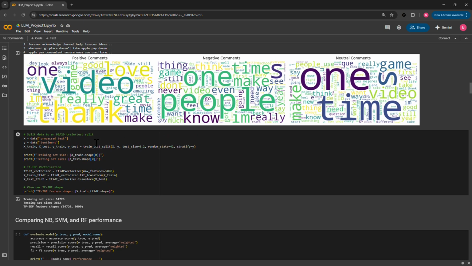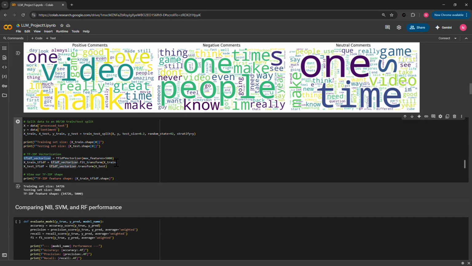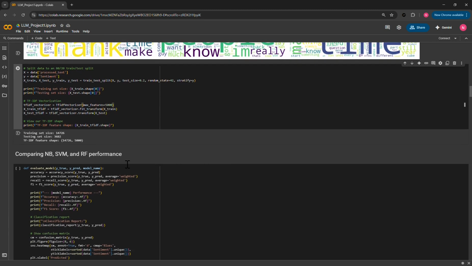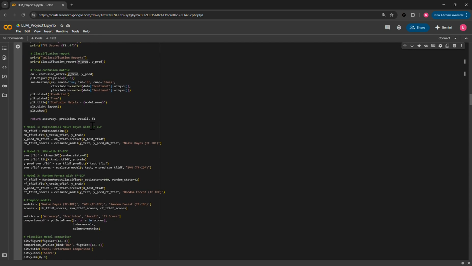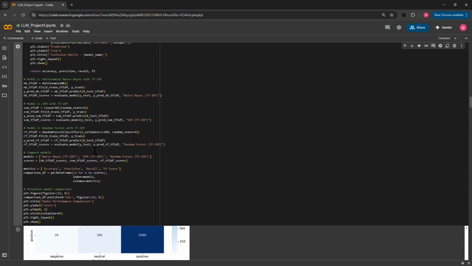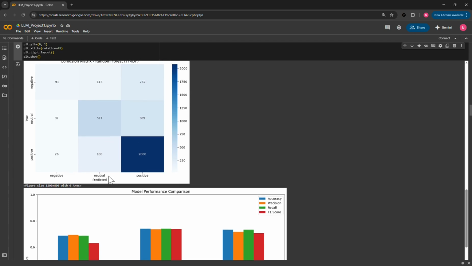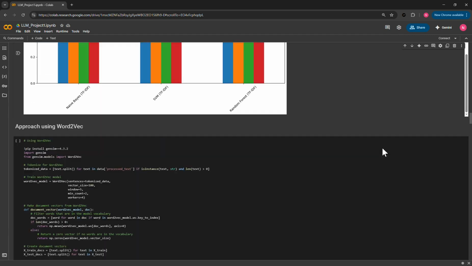Here we do our 80-20 train test split, and then our actual vectorization with the parameter for max features. We chose 5,000. And here we have a function to evaluate our models. So the models we have here are the multinomial naive Bayes, our SVM, our random forest, and then we compared all these models and their scores. So we just go down here. You can see a visualization of how these models stack up against each other.